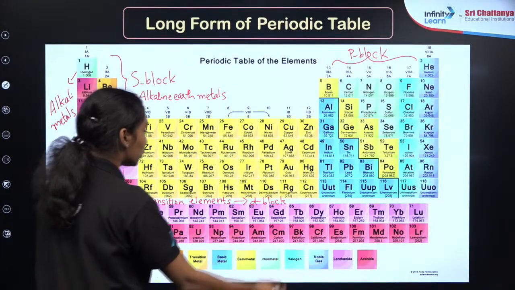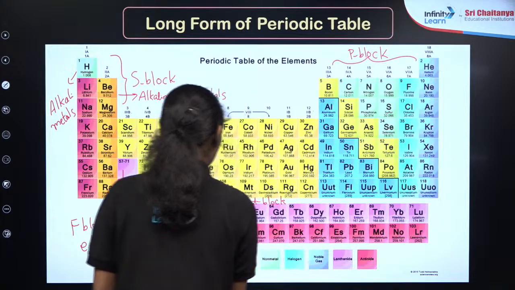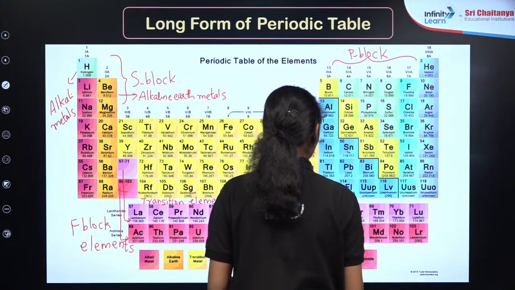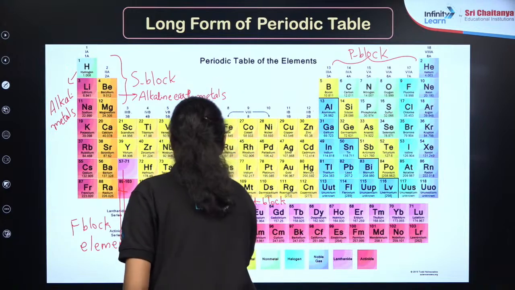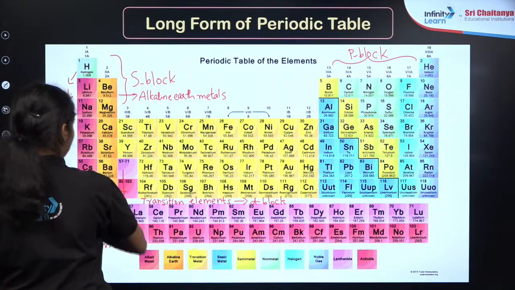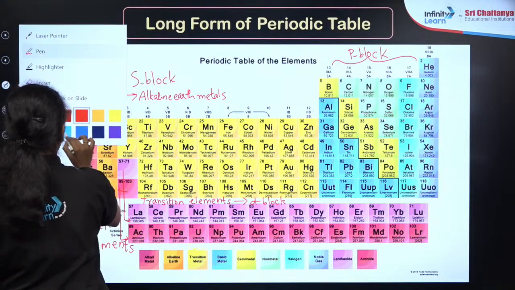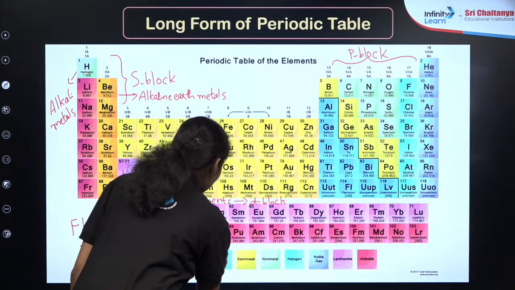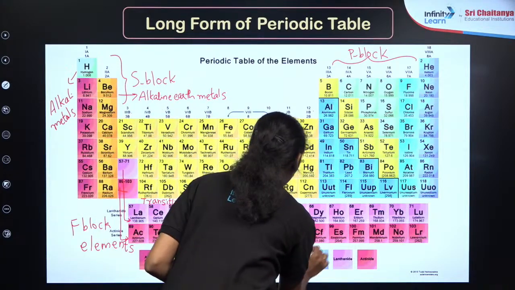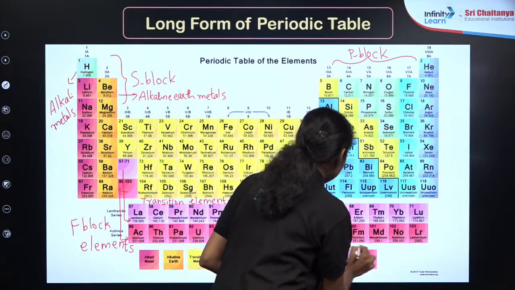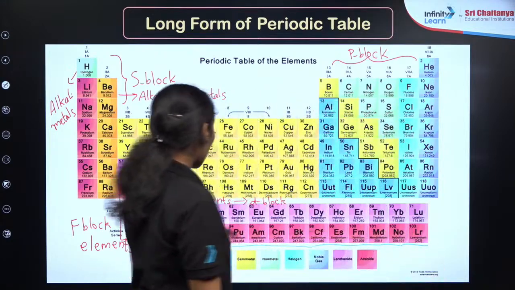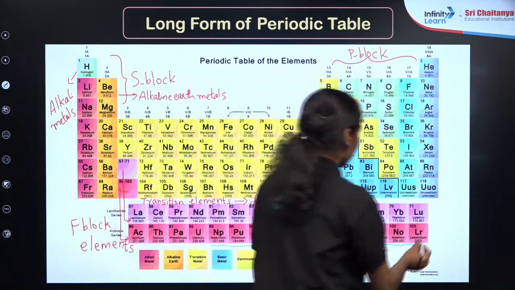Here you can see that after the uranium element, right? After the uranium element, these elements including neptunium, plutonium, americium, curium, berkelium, californium, einsteinium, fermium, mendelevium, nobelium and lawrencium. These elements are known as the transuranium elements.